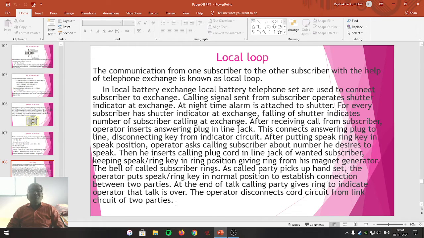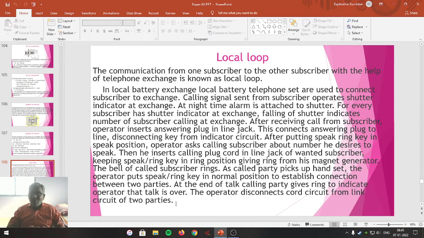The operator himself gets connected with the telephone instrument of the calling subscriber, asks the number, connects that number, produces ringtone to the called subscriber, connects both subscribers with each other till the completion of the call, and at last when the call is completed, both parties are disconnected from each other.